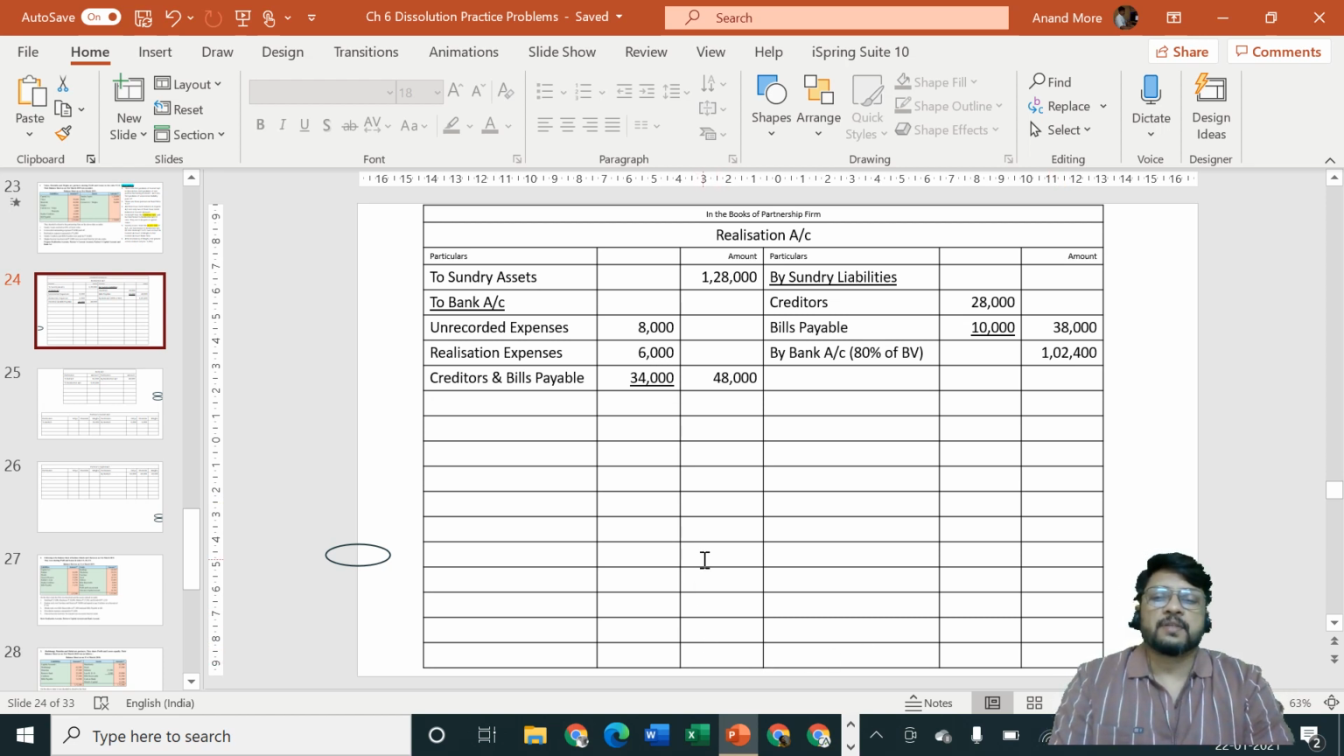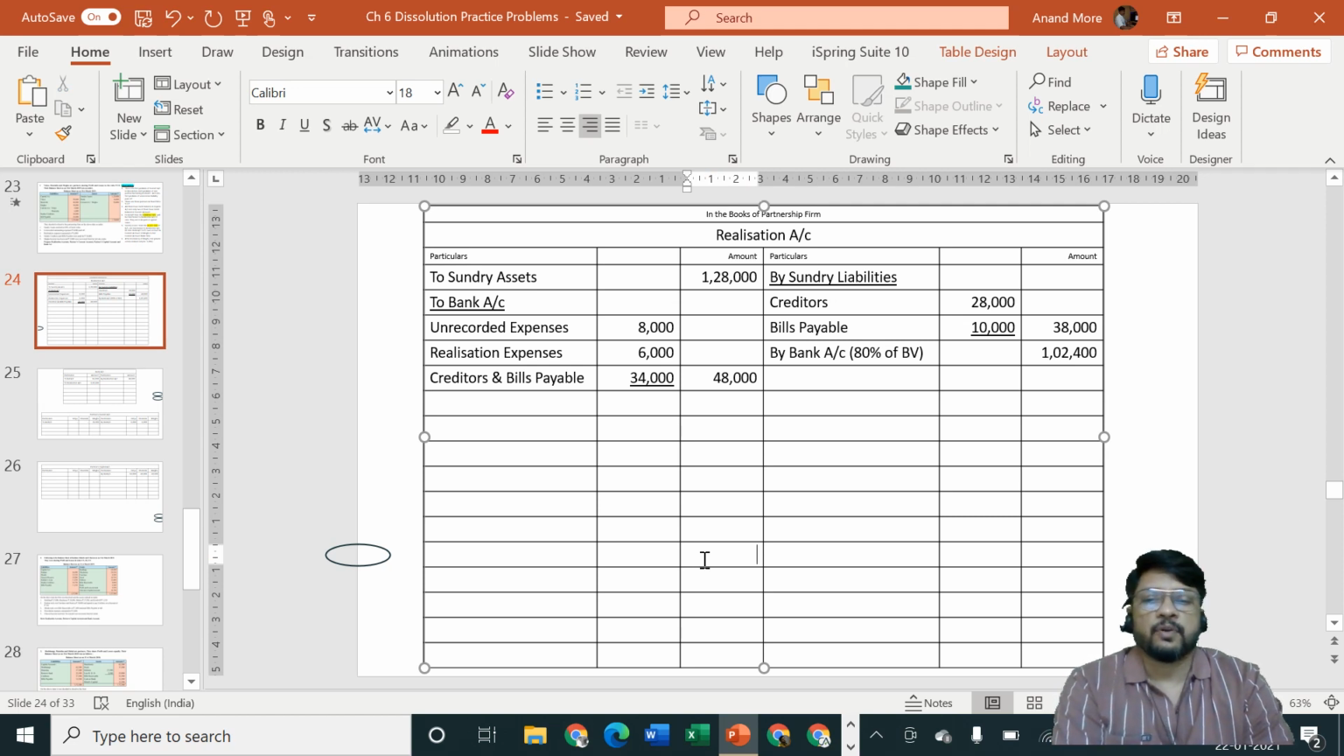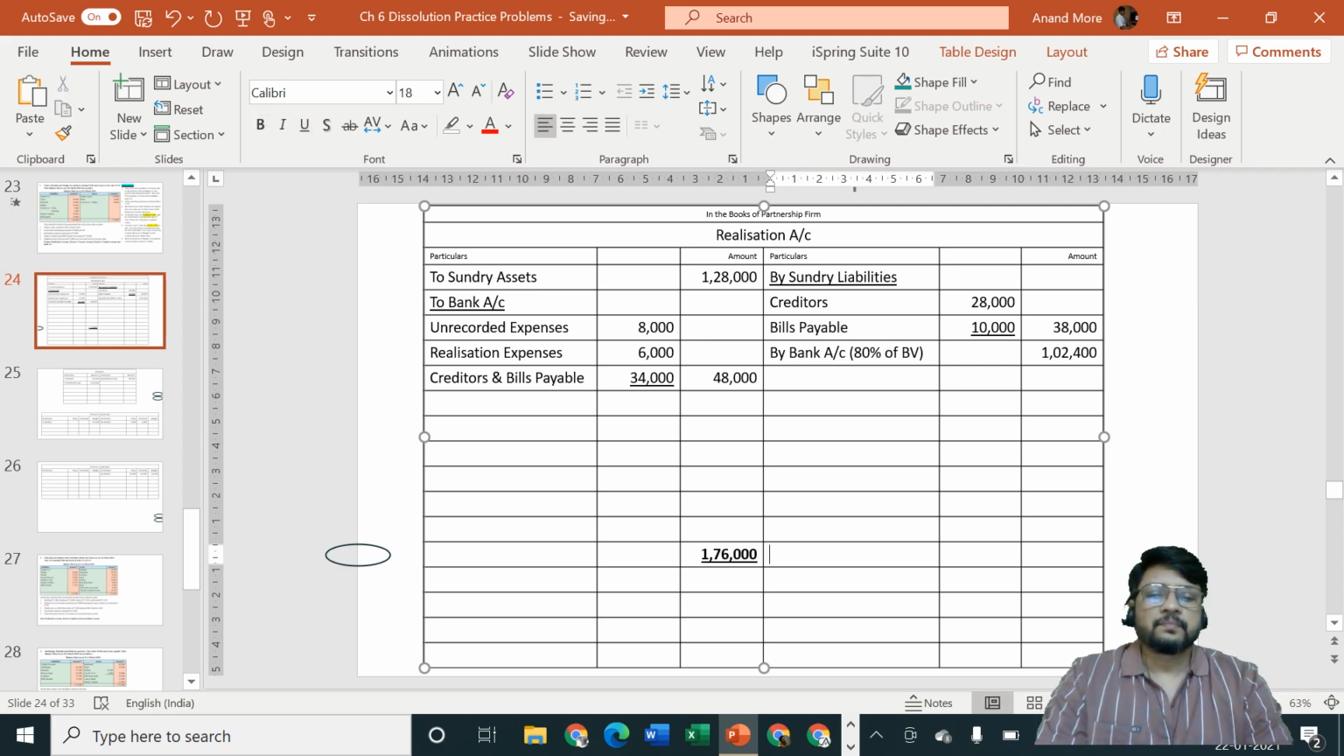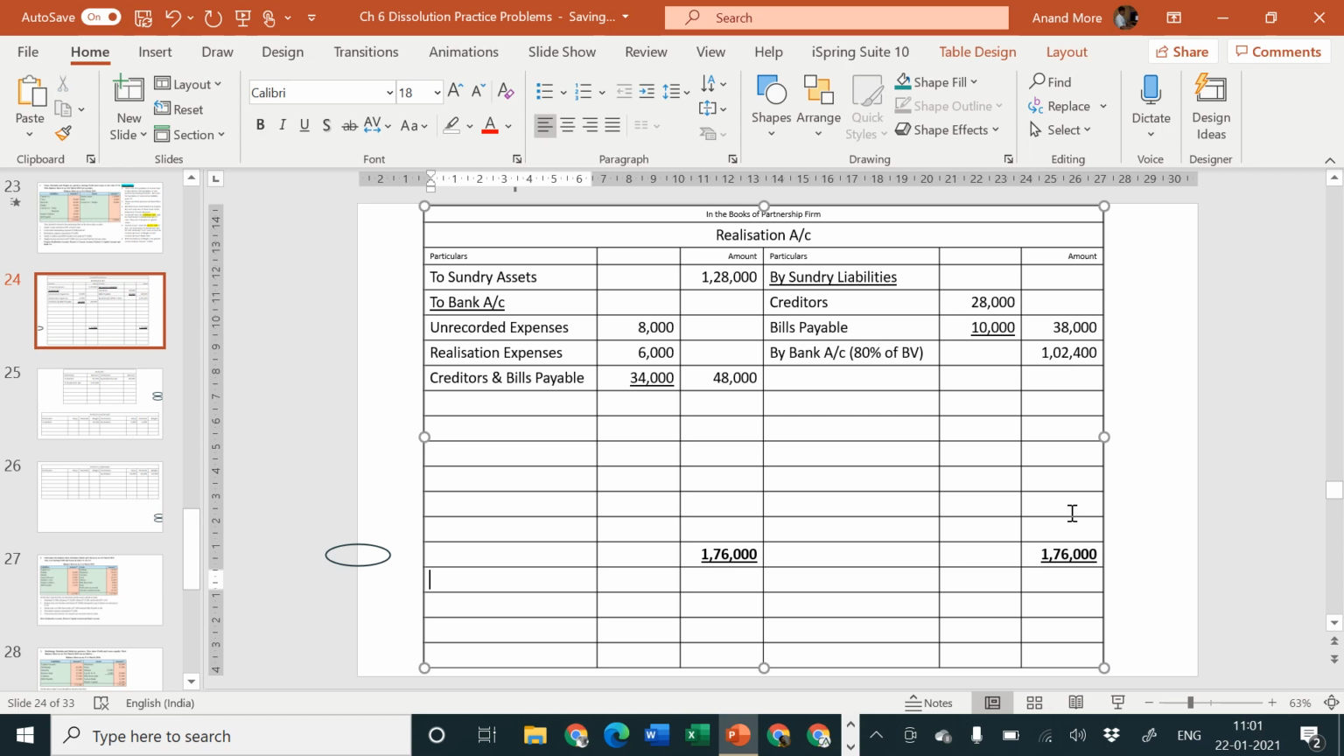So 48 plus 28, that goes to how much? 1,20,000 plus 40 is equal to 1,60,000 plus 16 is equal to 1,76,000. So 1,76,000 is the total. Okay, let us find out the balancing figure. 1,76,000 minus 38,000 minus 1,02,400, that goes to 35,600. 35,600 is the balancing figure.